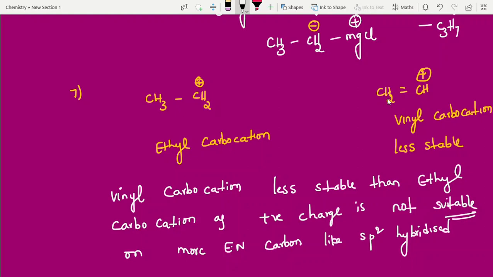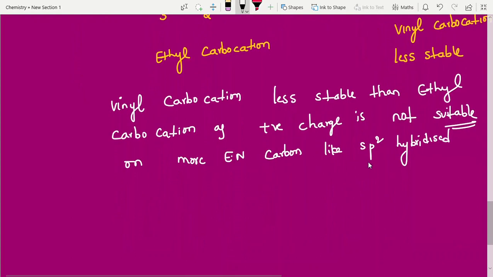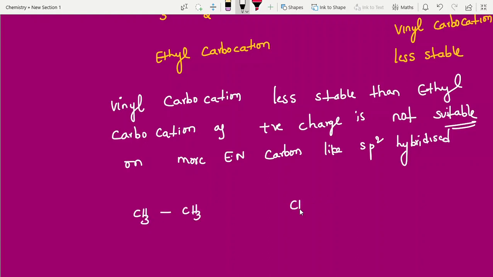sp2 hybridization means more electronegative. More electronegative means negative charge is suitable, not positive charge. Why is sp2 hybridized carbon more electronegative? Did you understand? More electronegative means definitely suitable charge is negative, not positive. See students, I am taking alkenes and alkynes. Okay, this is sp3 hybridization. What is this? sp2 hybridization. This is sp hybridized carbon.